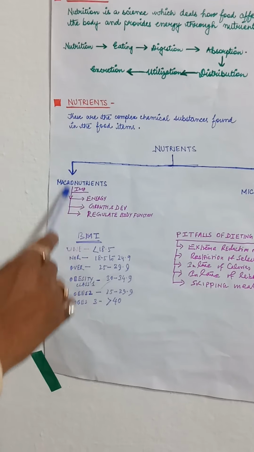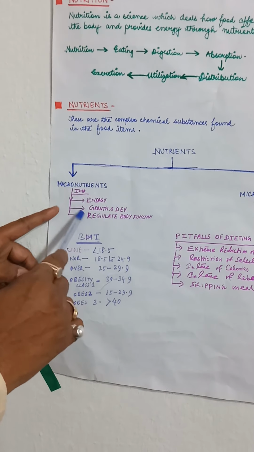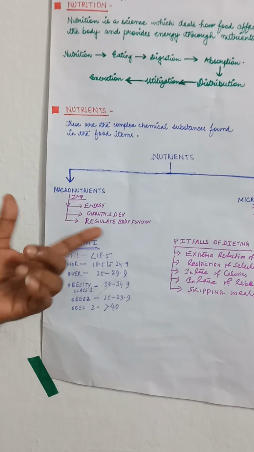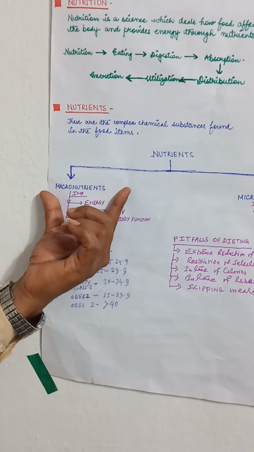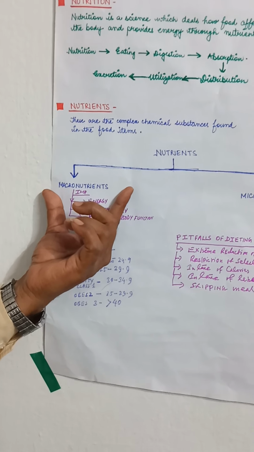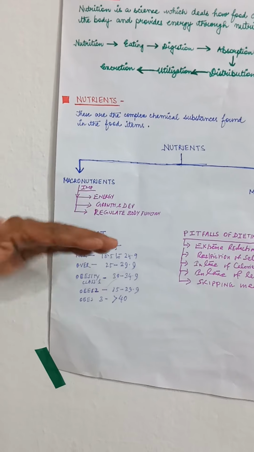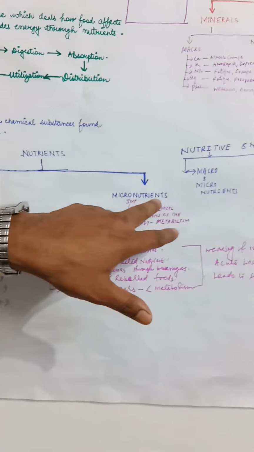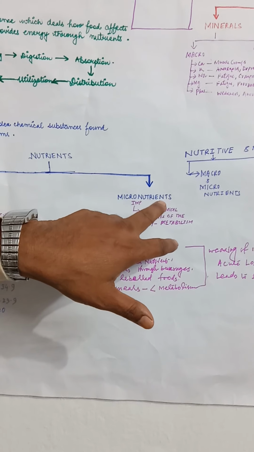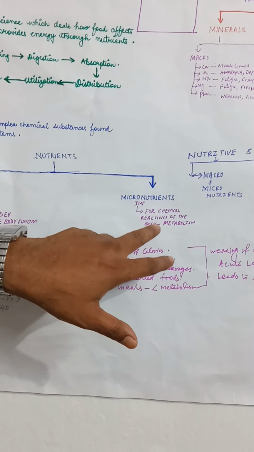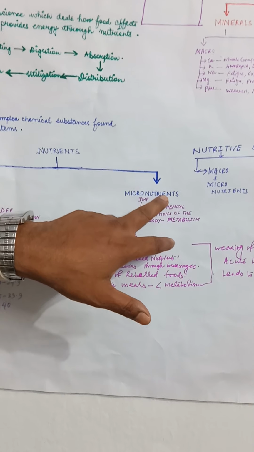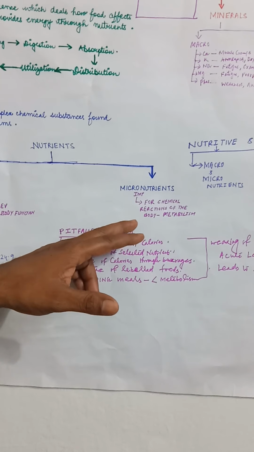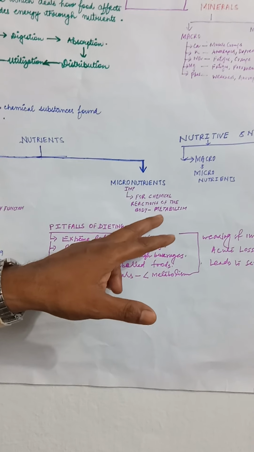In the macronutrients, normally the different kinds of carbohydrate, protein, fats and oils and water come under these macronutrients because they are required in maximum amount inside our body, and that's why they are considered macronutrients. Micronutrients are those nutrients which are required in very small amounts inside our body, and these micronutrients are normally responsible for the different kinds of chemical reactions inside our body, which is known as metabolism.